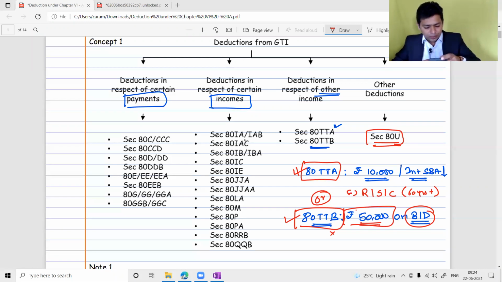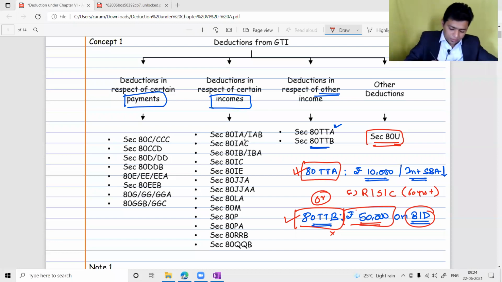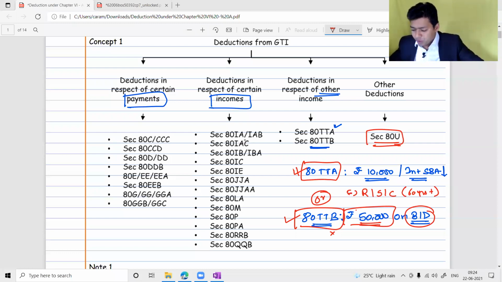They are not getting the link. Yeah, 75,000 for normal disability and 1,25,000 for severe disability.